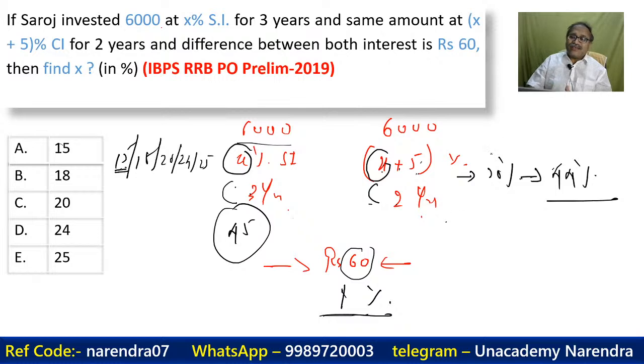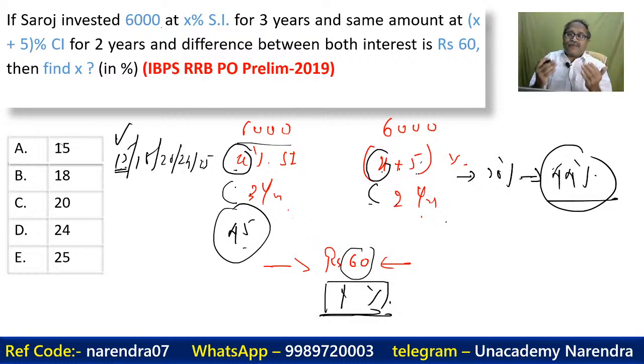Now my good friends, see that this is 44%, this is 45%, the difference is 1%. So 15% satisfies the value of x. Therefore, your option is A.